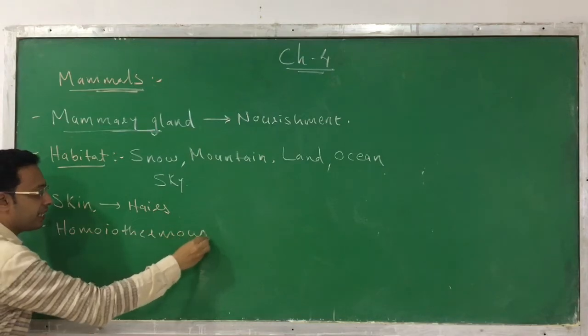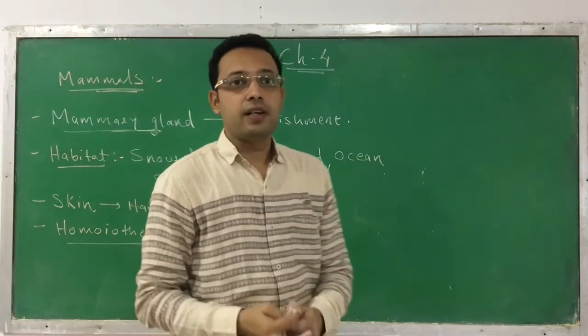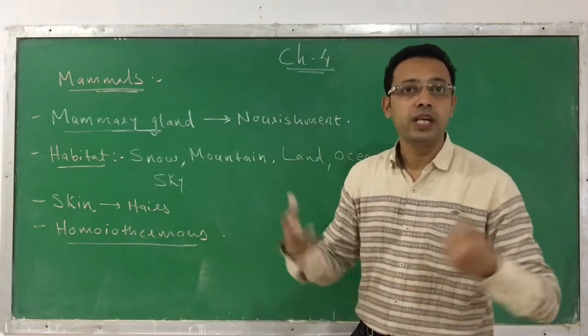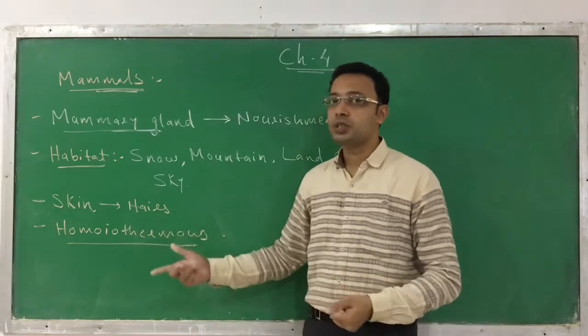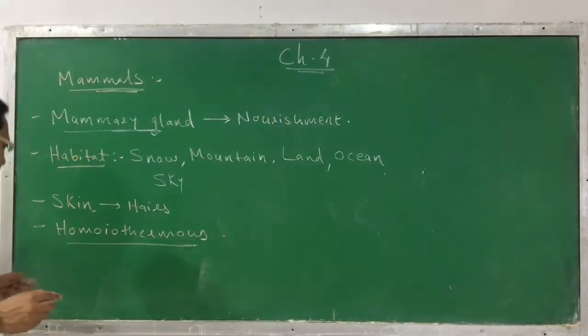Homeothermous, that means they are able to maintain their body temperature constant, like we are able to maintain our body temperature at 37 degrees Celsius. We are mammals, because we are homeothermous.